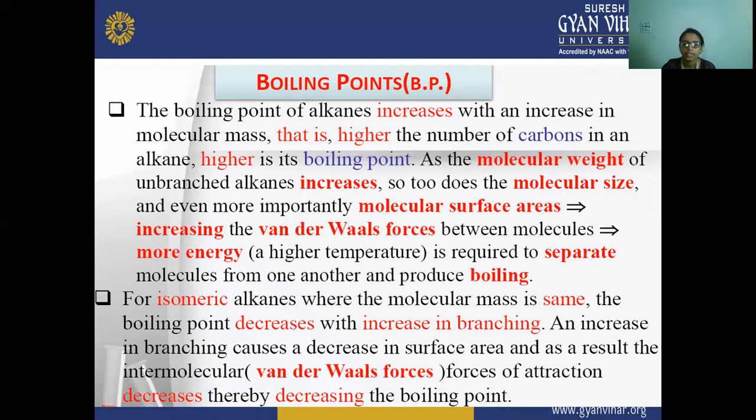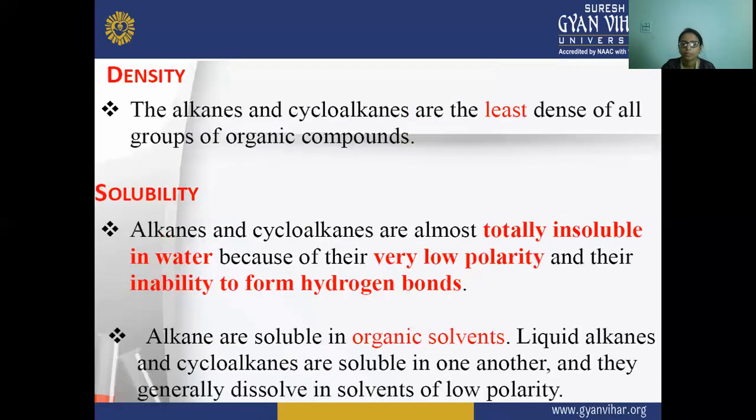For isomeric alkanes, where the molecular mass is the same, the boiling point decreases with increase in branching. An increase in branching causes a decrease in surface area, and as a result the intermolecular forces of attraction decrease, and therefore the boiling point decreases.